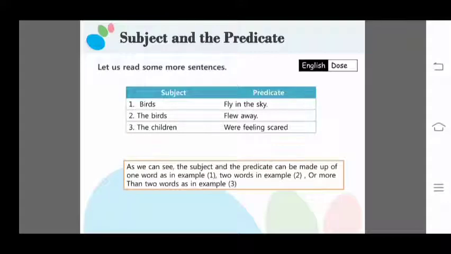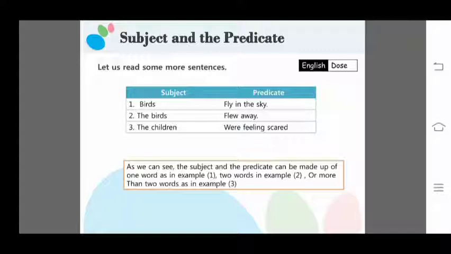Let us read some more sentences. Birds fly in the sky. Who fly in the sky? Birds. So here who is doing the action? The birds. About whom we are speaking? About the birds we are speaking. So birds is the subject and fly in the sky is the predicate. Why is fly in the sky the predicate? Because this part of the sentence tells us about the birds.